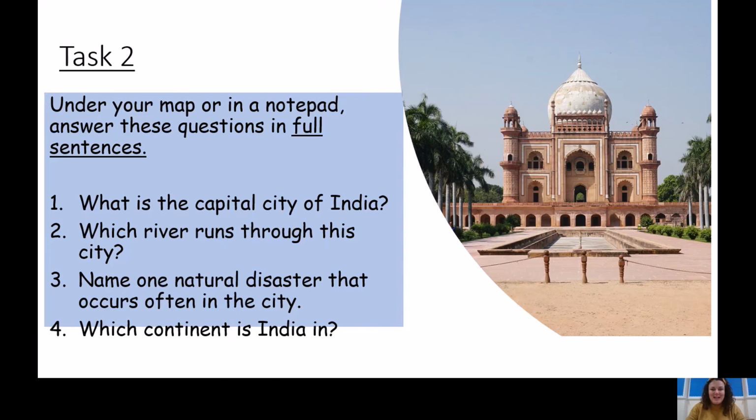So the first question is, what is the capital city of India? Question number 2, which river runs through this city? Question number 3, name one natural disaster that often occurs in the city. And finally, question number 4, which continent is India in?